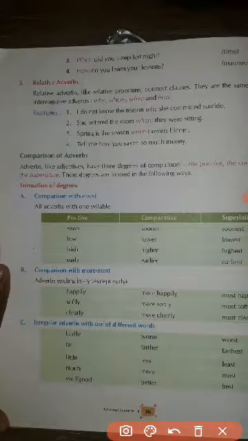Next, relative adverbs. Relative adverbs, like relative pronouns, connect clauses, and they are the same as interrogative adverbs. Same words, the WH words: why, where, when and how, etc. I do not know the reason why she committed suicide. Relative adverbs, right?